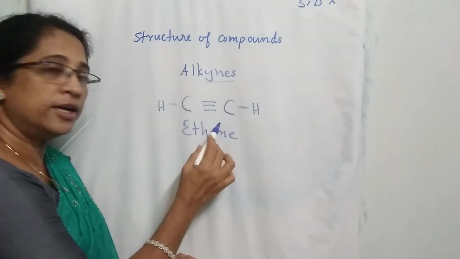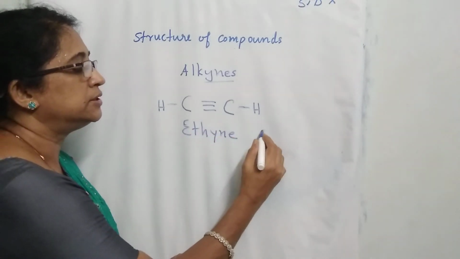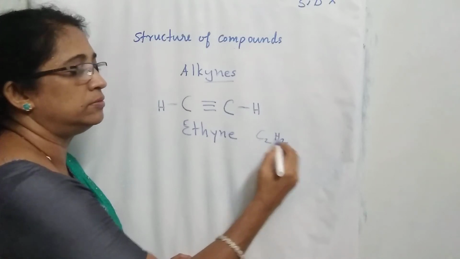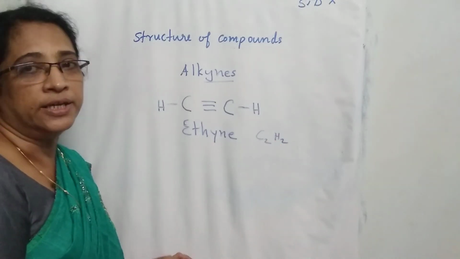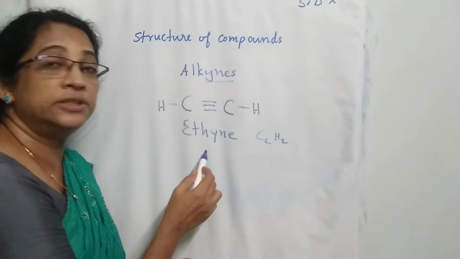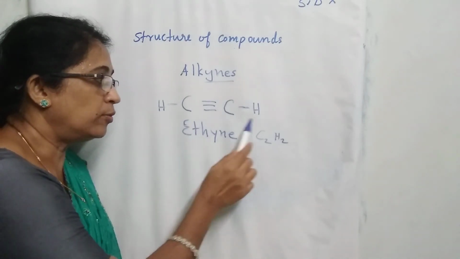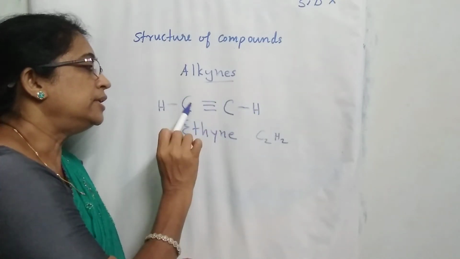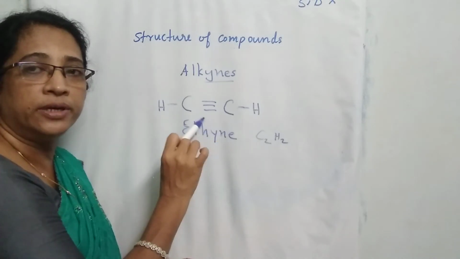And the molecular formula of the compound is C2H2. So C2H2 is ethyne, and in ethyne there is a carbon-carbon triple bond.